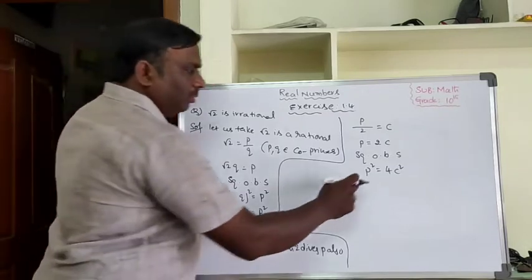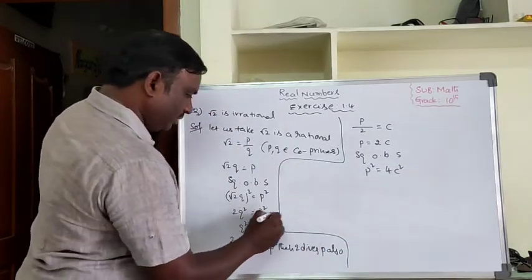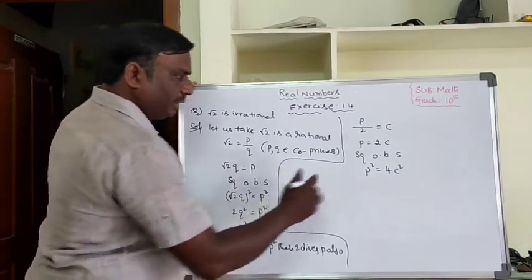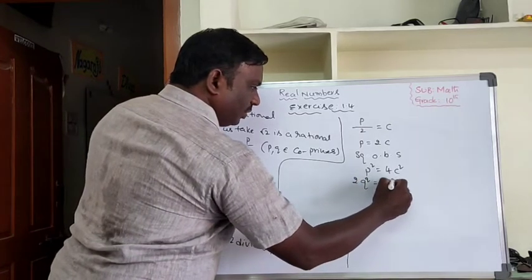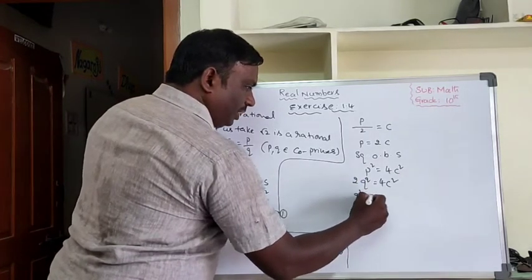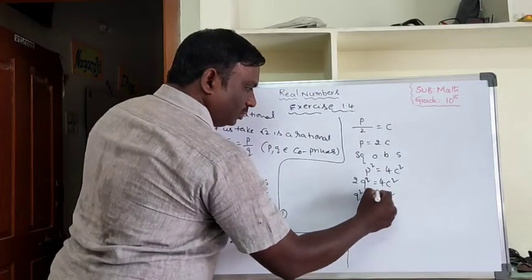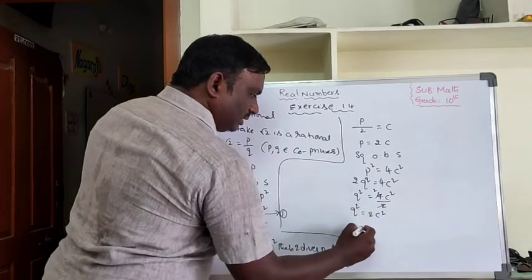Completed. Already p square equal to 2q square is equation 1. Then you can write 2q square equal to 4c square. So q square equal to 4c square by 2, that is q square equal to 2c square.